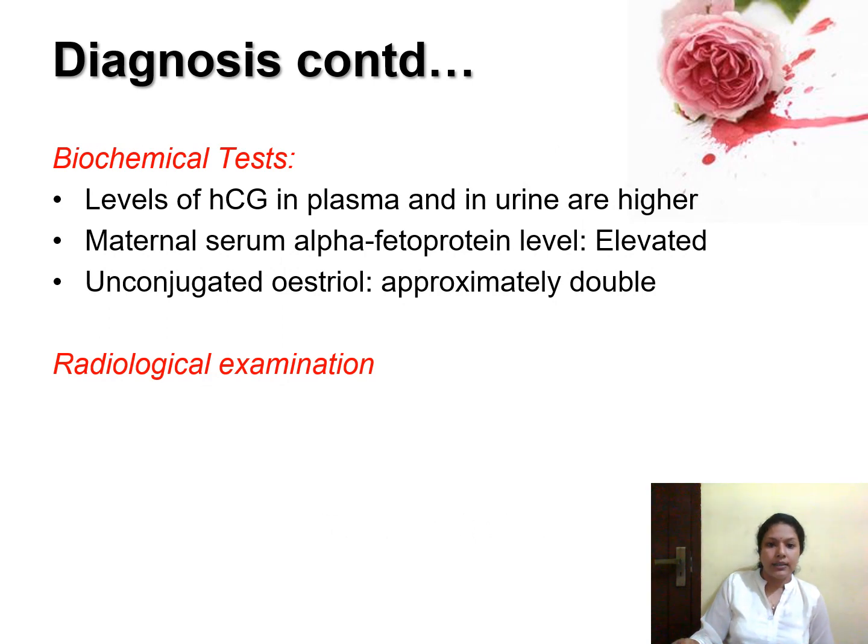The other investigation you can do is biochemical tests. You can assess the level of HCG in the urine and also in the blood, and it will be more when compared with a single term pregnancy. The maternal serum alpha-fetoprotein level also will be more in the case of multiple pregnancy. And if you are assessing the unconjugated estriol level, that also will be double when compared with a normal single pregnancy.